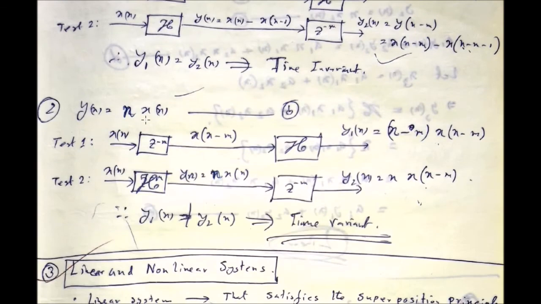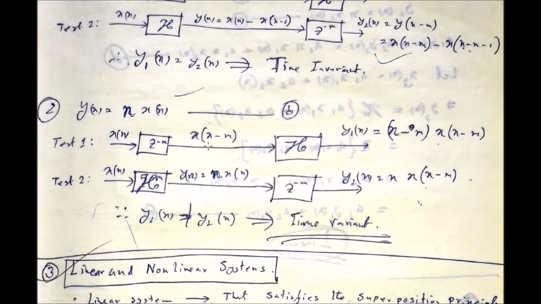For the next one, do the same, test 1 and test 2. First give the delay to the input and you will obtain x[n minus m], and then do the system operation. System operation means you are going through this equation.